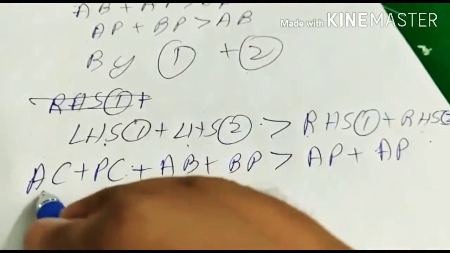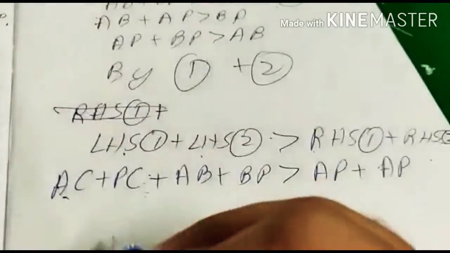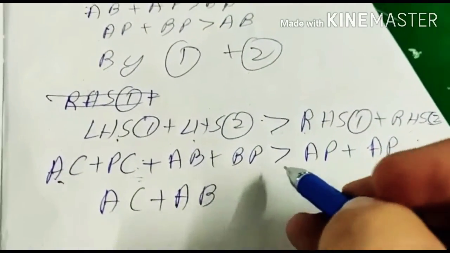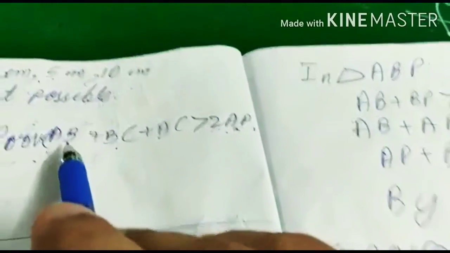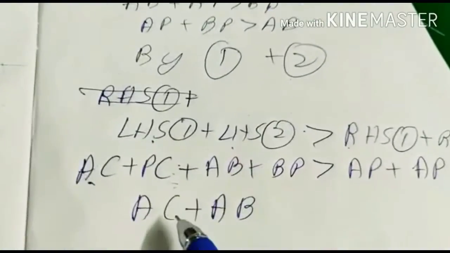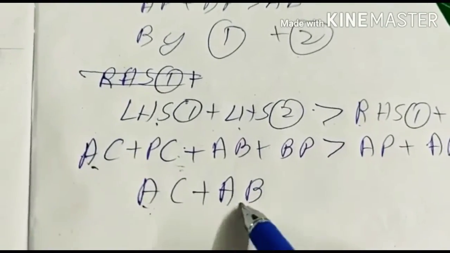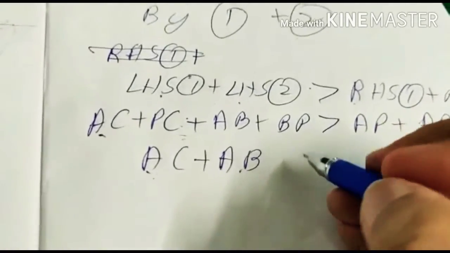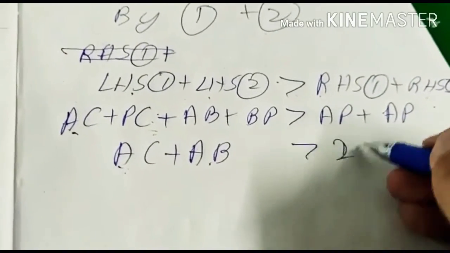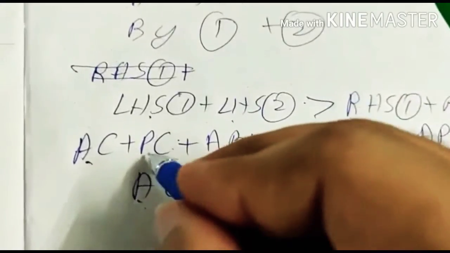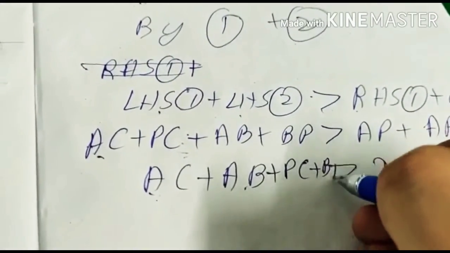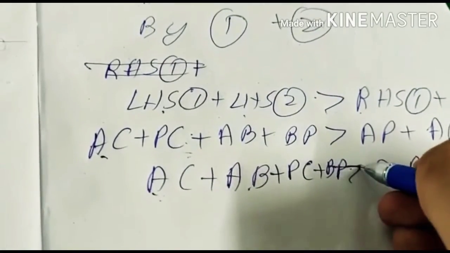If we see this, AC plus AB are there. And what we had to prove was AB plus BC plus AC. We have got AC plus AB, and we are left with BC. BC is not given here. And this is 2 times AP. And what are we left with? Plus PC plus BP. These two are extra.